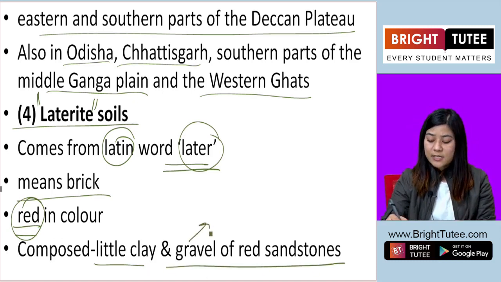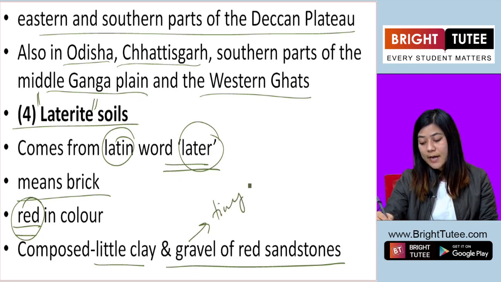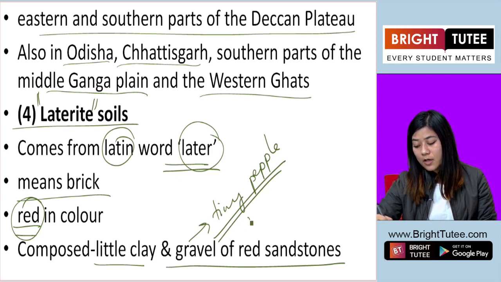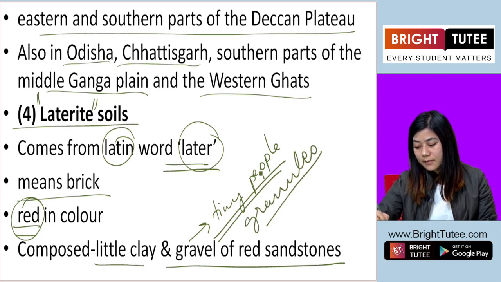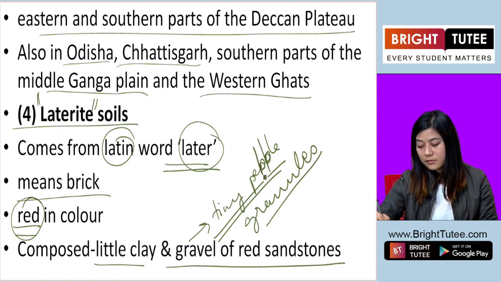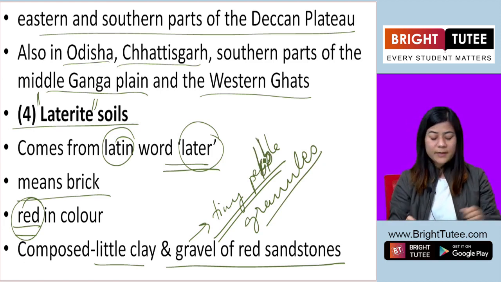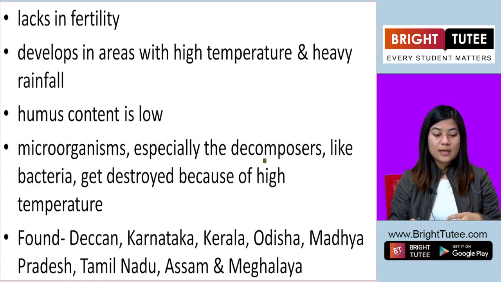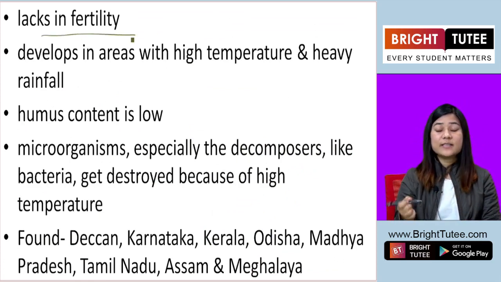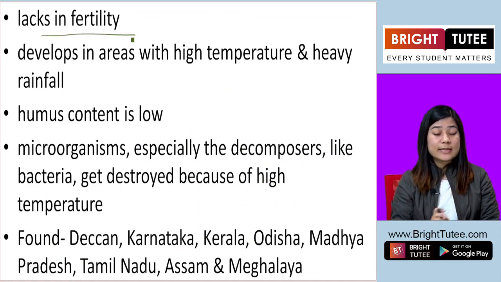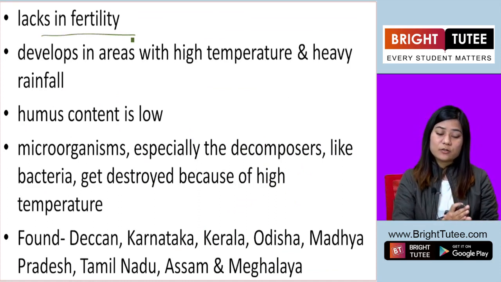Gravels are tiny pebbles or granules, tiny granules. Okay, the red or laterite soil lacks fertility. It's not a fertile soil like alluvial soil.